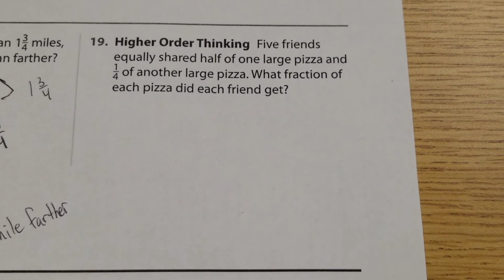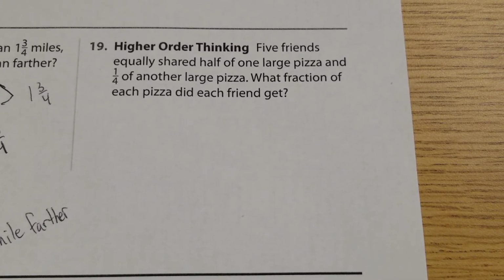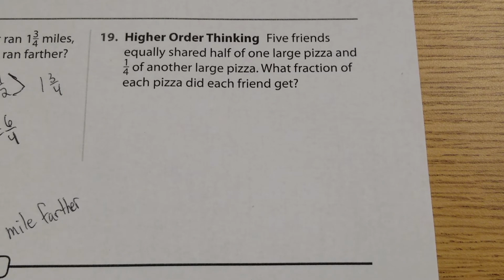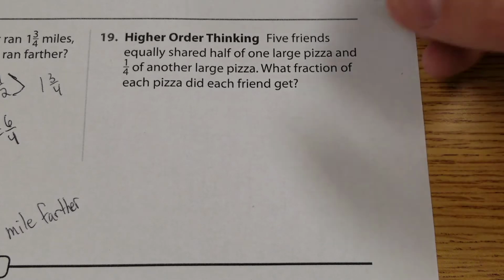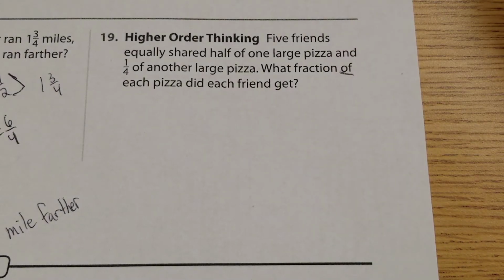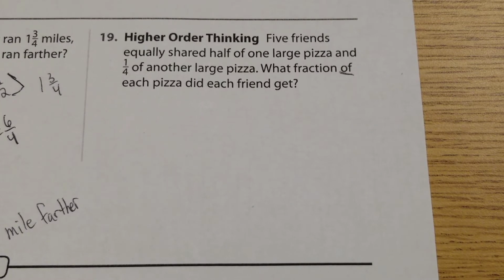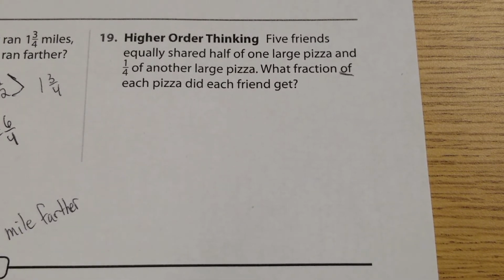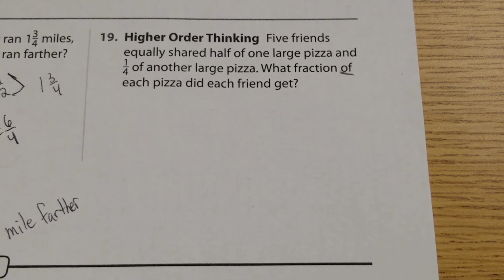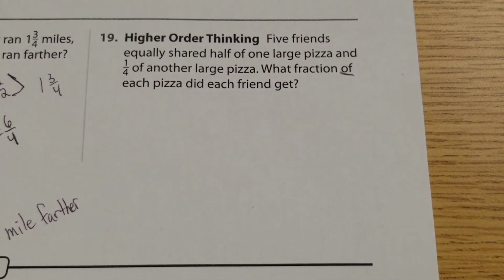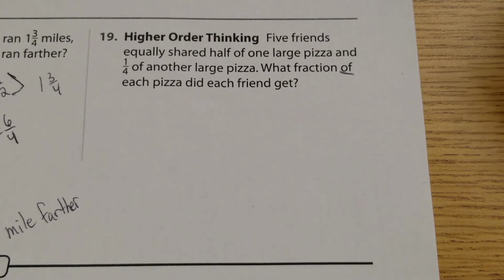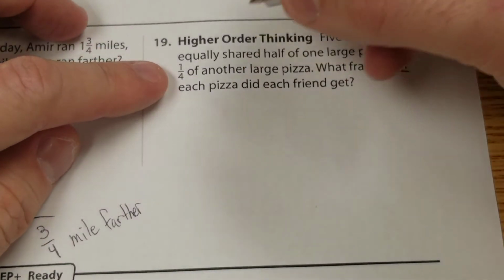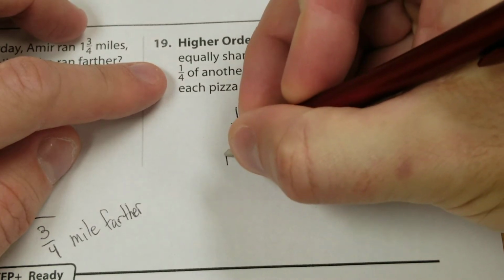5 friends equally shared 1/2 of one large pizza and 1/4 of another large pizza. What fraction of each pizza did each friend get? All right, now this one's tricky. I have the word "of" in here, but I'm really trying to trick you on this one because this is not a multiplication problem. First thing we have to do is figure out how much pizza they had. They had a 1/2 and a 1/4. We got to put those together so we know how much pizza they had. How do we put things together? We add. And so we need to take 1/2 plus 1/4.